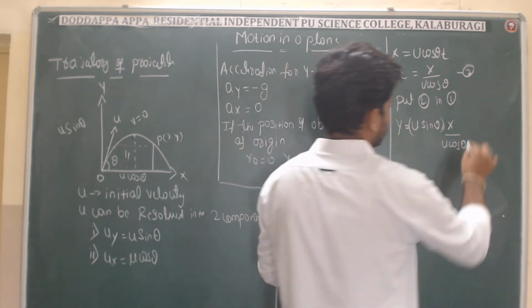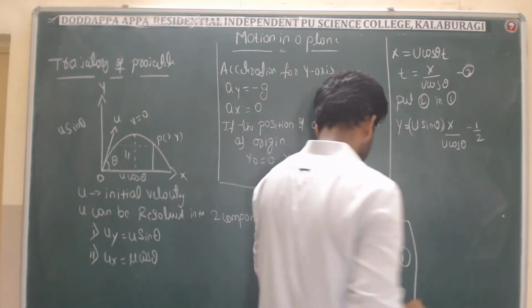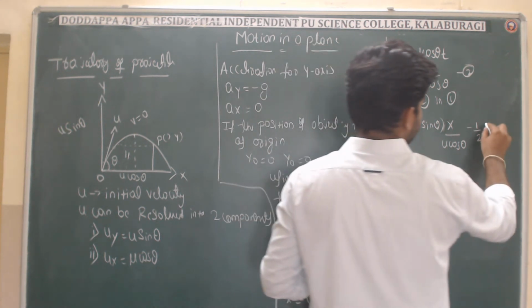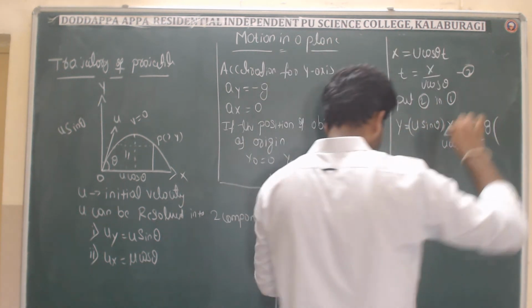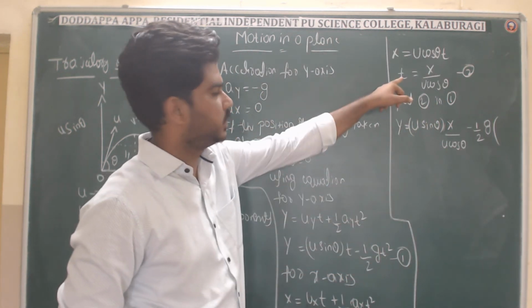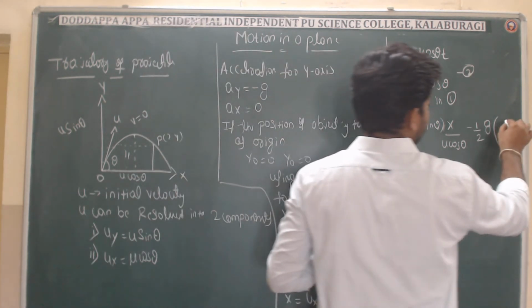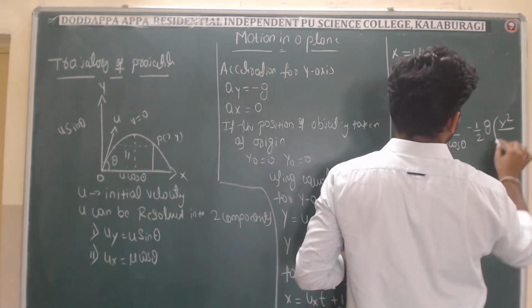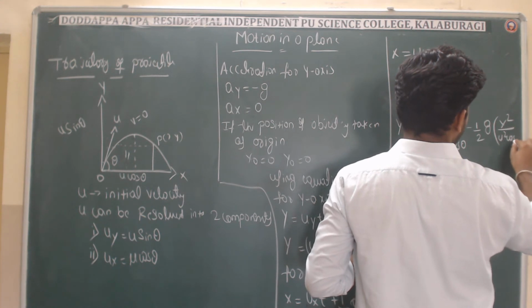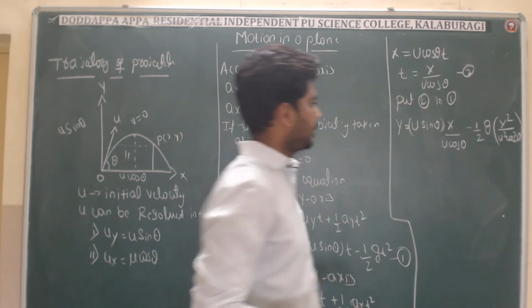Minus 1 by 2 g times t square, and squaring, it is x square over u square cos square theta, right?